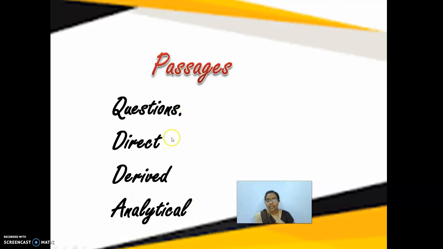When you compare all these types of paragraphs, you can find which will be the easiest passage for you. The direct passage. Direct is nothing but you can get the answers in the easiest way. If it is going to be a derived passage, you need a lot more concentration to read the passage. And when it comes to the analytical point of view, be clear with the data which is given over there. So these are the ideas which I can give you.